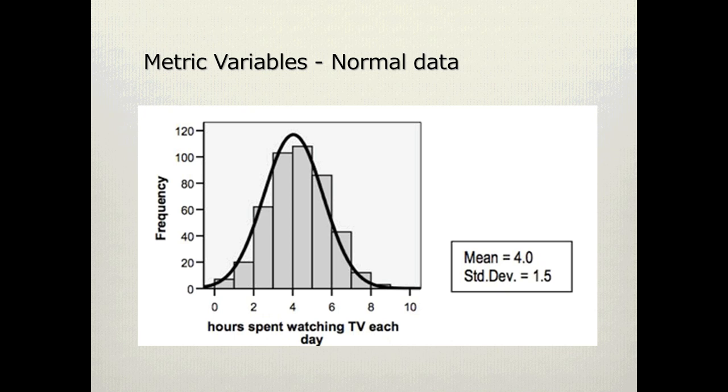Glenda introduces us to this theory in the textbook. It's called the 68, 95, 99.7% rule. I'm going to simplify that to just the 95% rule because it's less of a mouthful and also because 95% is what we most typically report in this unit. The 95% rule says that in any normal set of data, 95% of all values will be within 2 standard deviations of the mean. This means that only 5% of our values should be outside 2 standard deviations, 2.5% above this and 2.5% below this.